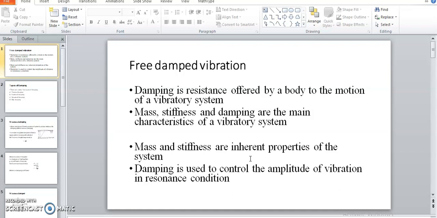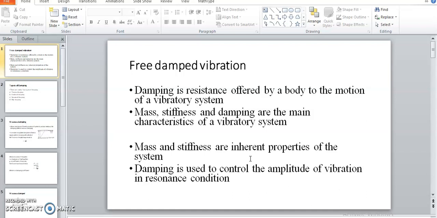While solving this equation of motion, we consider that there is no damping, or damping is absent. What does damping mean? Damping is nothing but a resistance offered by a substance to that vibratory motion.